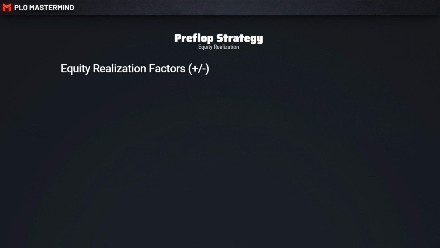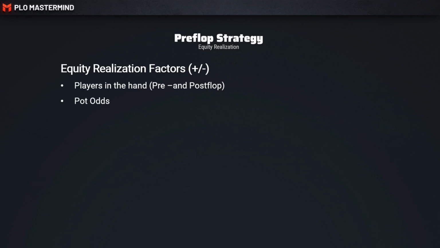There are several factors in play that will sometimes work in your favor to over-realize your equity and sometimes work against you. It's important to be aware of them so that you can look out for them before you make a decision with your hand. The first one is the amount of players in the hand pre and post flop. Let's say there's an early position open raiser and you're sitting in middle position. Now, your hand might have the required equity to continue at this point, but you have to consider that there are 4 more players behind you, and those players can still raise or come in for the call.